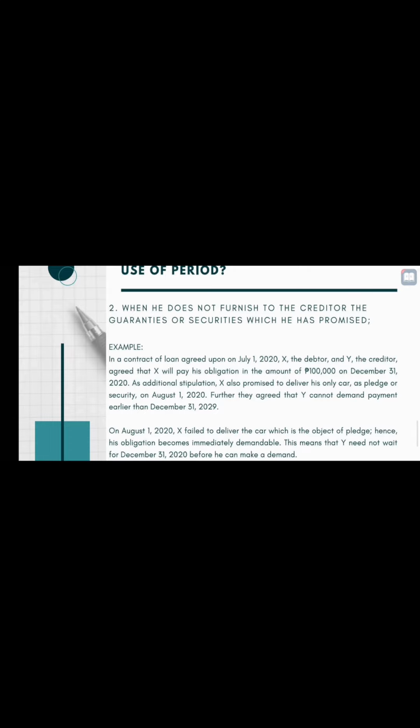Further, they agree that Y cannot demand payment earlier than December 31, 2020. On August 1, 2020, X failed to deliver the car which is the object of pledge. Hence, obligation becomes immediately demandable. This means that Y need not wait on December 31, 2020 before he can make a demand.